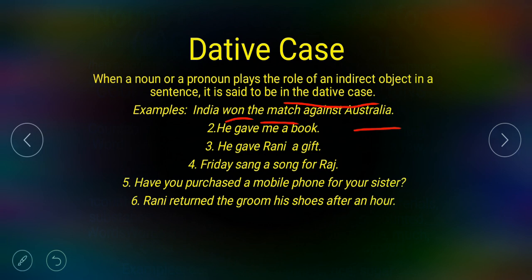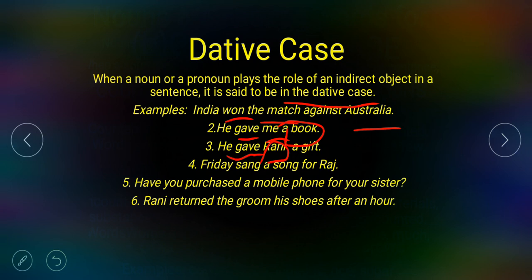Second one, he gave me a book. First of all find the verb. Verb is gave. Then what he gave? He gave a book. A book is the direct object. We have to find the indirect object in dative case. Then me is the indirect object. He gave Rani a gift. What is the verb? Gave is the verb. Now ask the question what he gave. A gift. A gift is the direct object, and we have to find the indirect object. So Rani here is the indirect object.